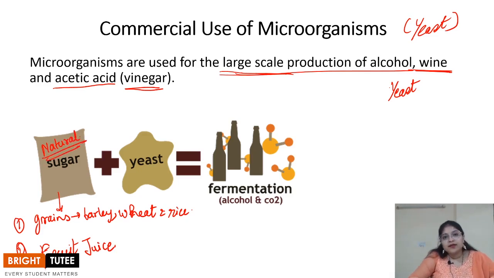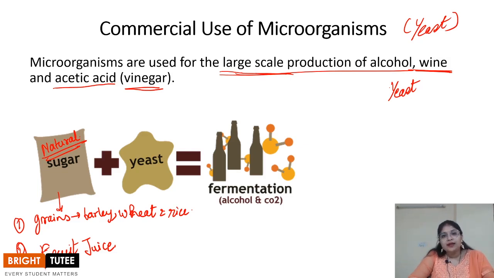So what happens is that yeast is added to the natural sugar and it is kept, as we saw, for some time. And usually in the case of alcohol, it is kept for long times and different kinds of methods are utilized for making the alcohol. The end product that you receive has gone through various processes. Basically, if we are adding fruit juices, right, the crushed grapes are utilized for that and some yeast is added and kept for a long time.